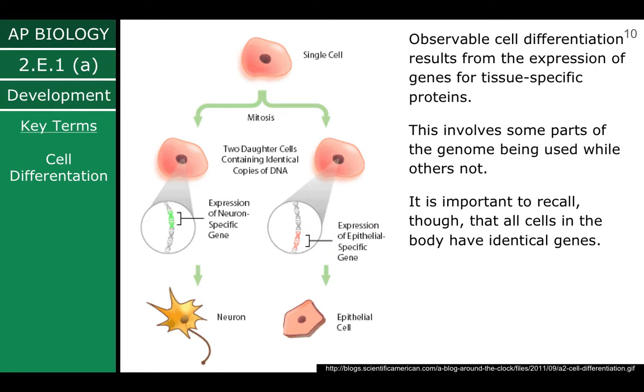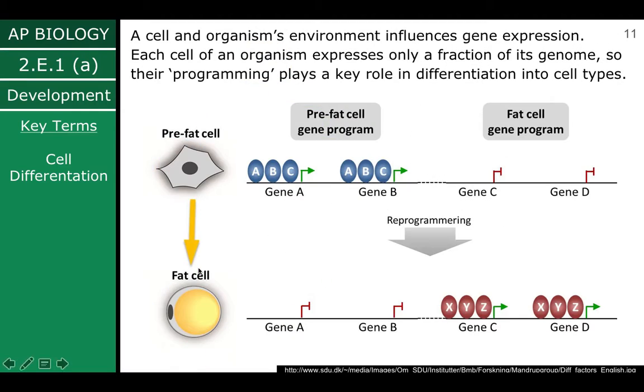Observable cell differentiation results from the expression of genes for tissue-specific proteins. This involves some parts of the genome being used while others are not. It is important to recall, though, that all cells in the body have identical genes, even if they're not being expressed. And remember, if you didn't cover this in middle school, a gene is just a portion of the DNA that's coding, of course, for a protein.